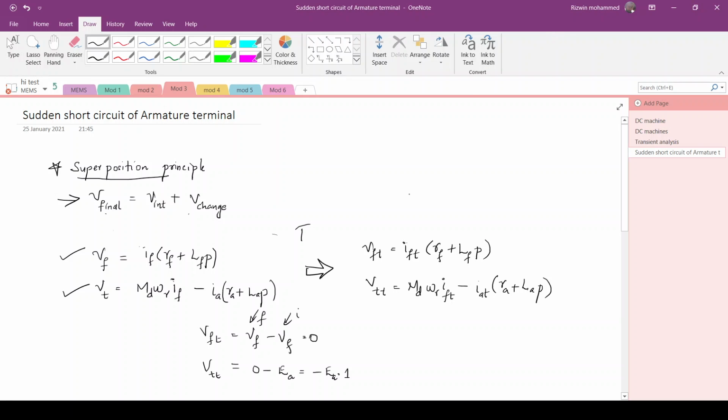So hi all. In today's class, we are going to discuss how the armature current varies when the machine is initially operating in no load condition and it is suddenly short circuited. For this analysis, we will use the superposition principle, wherein the final armature current will be equal to the sum of the initial armature current plus the transient component in the armature current due to short circuiting. So this technique will be used